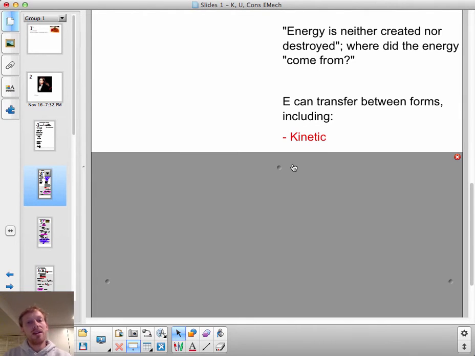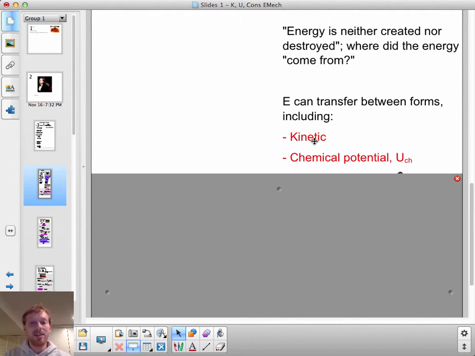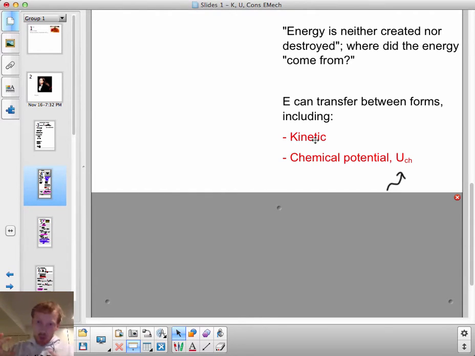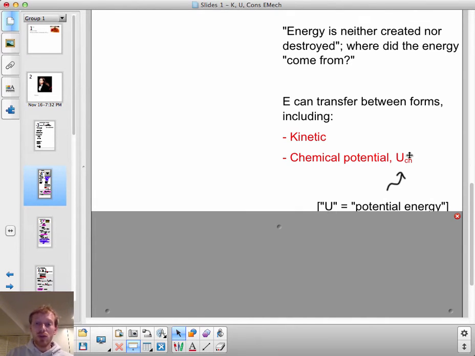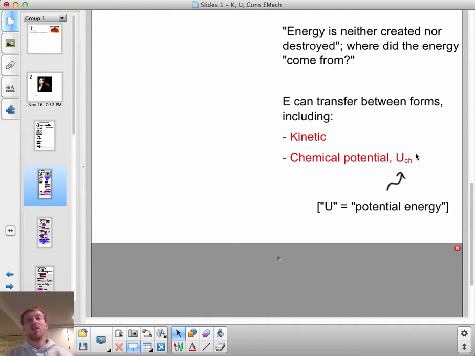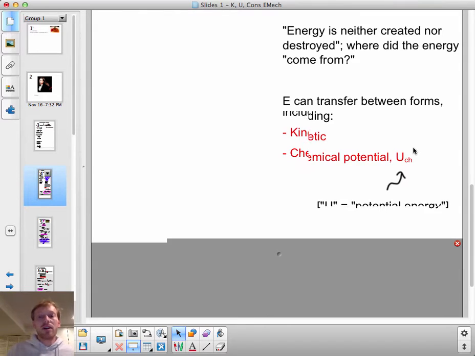Well, energy can transfer between forms, and we've just met the form that we will call kinetic energy. And where was this energy before my muscles put it into the cart? It was in my muscles as chemical potential energy. We'll use the letter U for potential energy, and this little subscript CH denotes chemical potential energy. So we've now met two different types of energy, kinetic energy and chemical potential energy, which is where it was in my body before my body converted the chemical potential energy into kinetic energy of the cart.